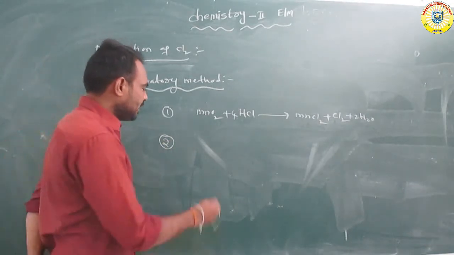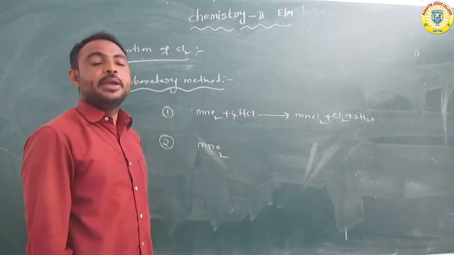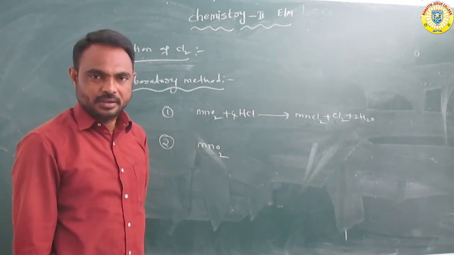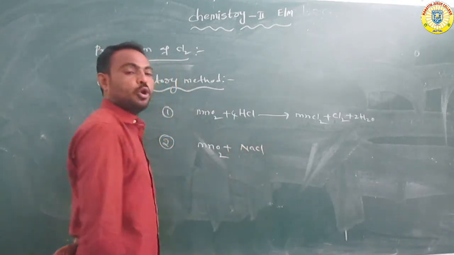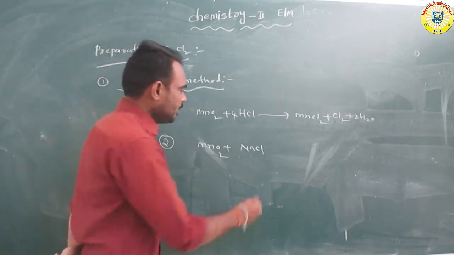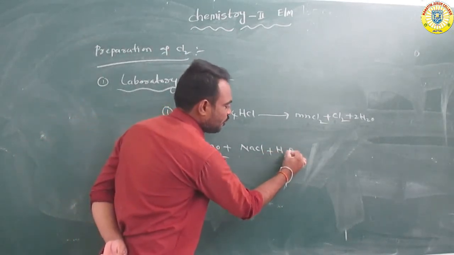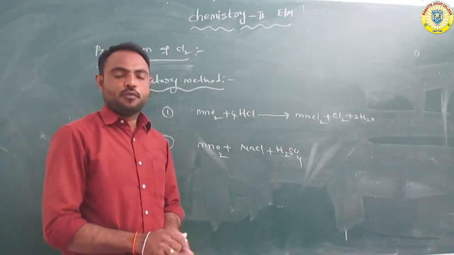In this method we have taken MnO2, manganese dioxide, and at the same time sodium chloride and H2SO4.